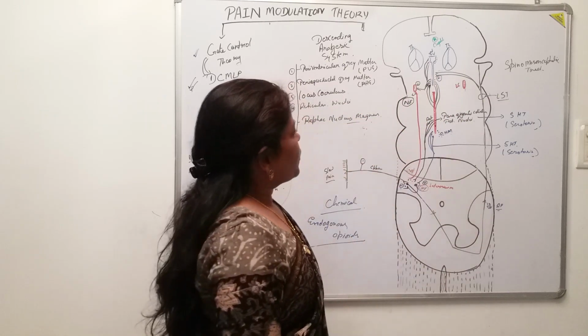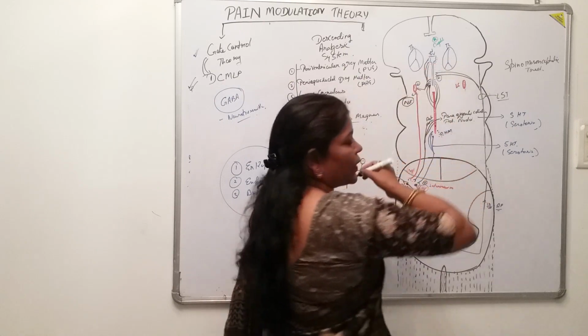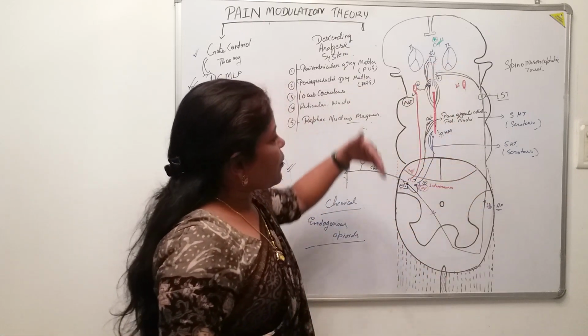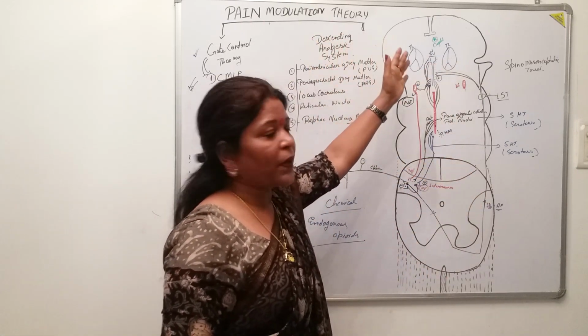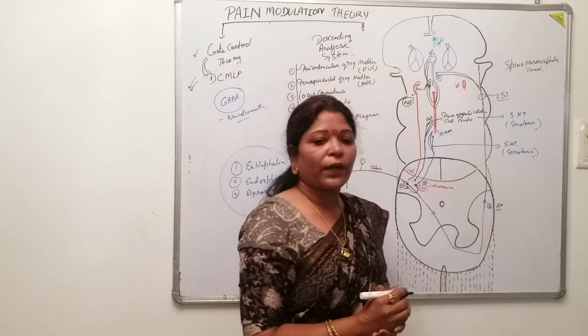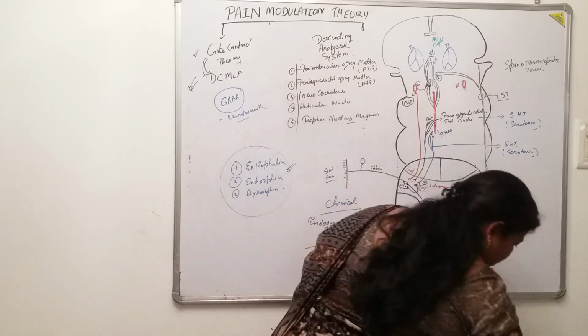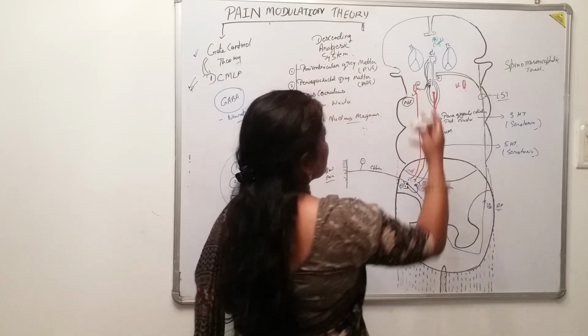Okay. Now, it is not only this periaqueductal gray matter or the periventricular gray matter. Some other structures are also present inside the cortical region. Okay, in the cerebral cortex itself. So, what are those areas? Look here. There is the cingulate gyrus.